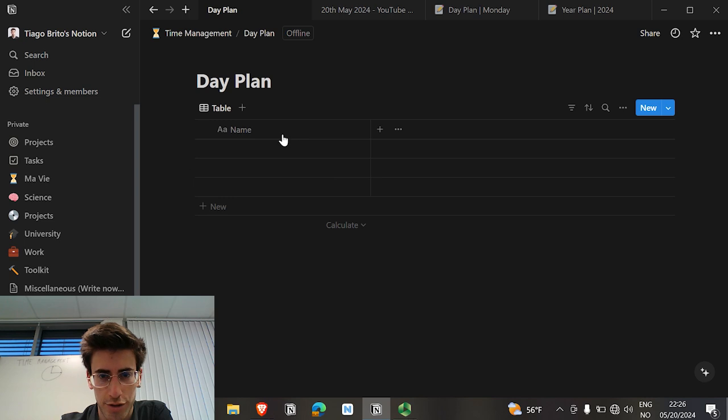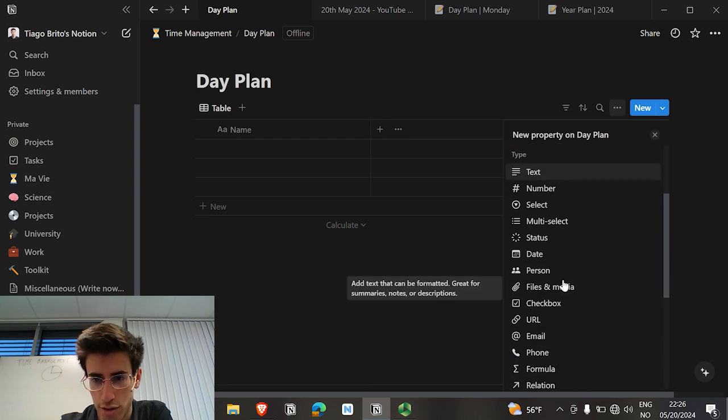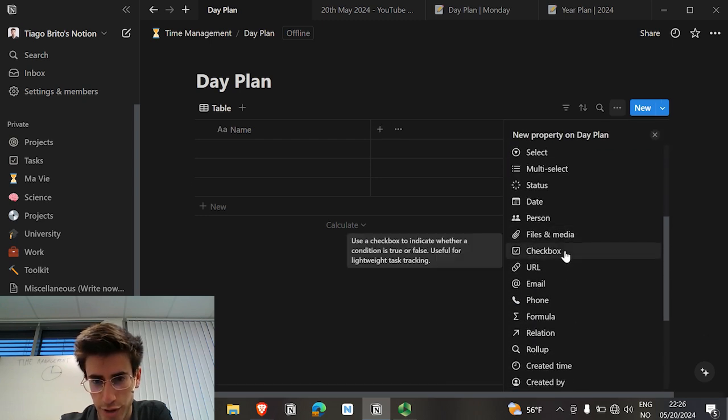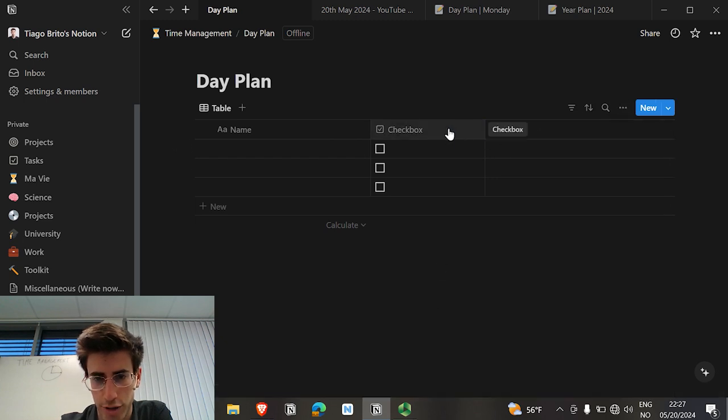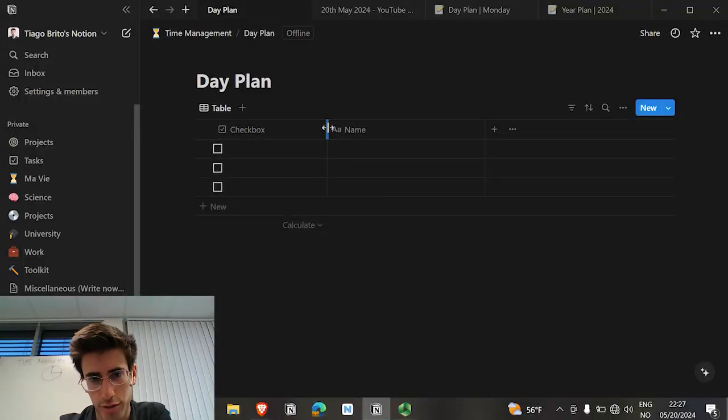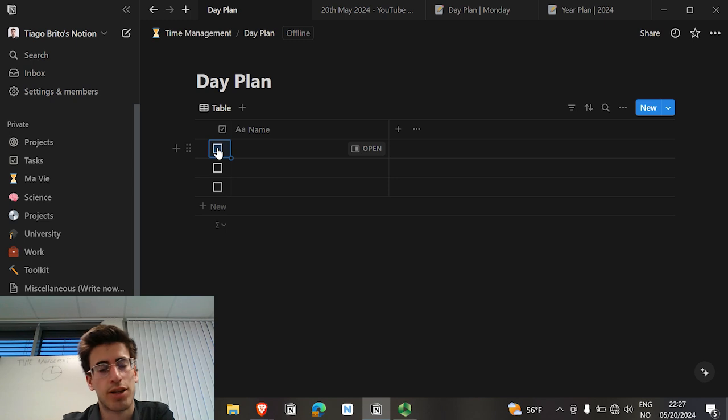Now it looks like this. Now the next thing that you're going to do is add a checkbox like this. Then you click on it to move it here, hover over between the middle, between these two, then hold and drag it as far to the left as you can. And we're going to check the tasks when we complete them.